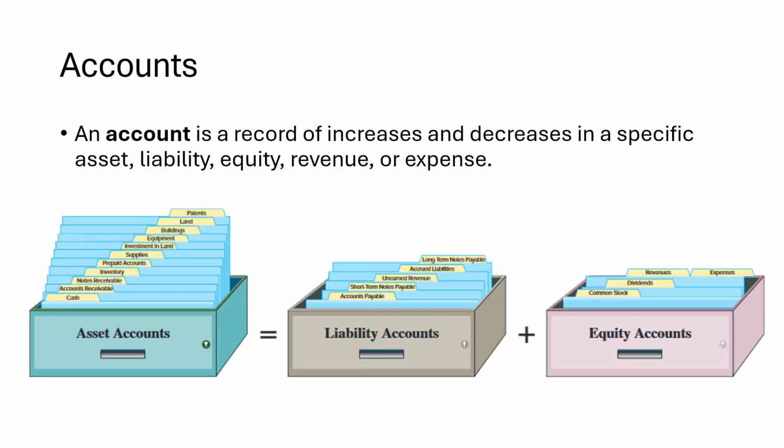Accounts. Accounts are records of increases or decreases in specific parts of the accounting equation. So you can see the asset accounts, those are all things that are resources to the business. So cash, supplies, equipment, buildings, land, any of those resources that are classified as assets are accounts in the asset category. The liability account, each of these is something that the business owes.